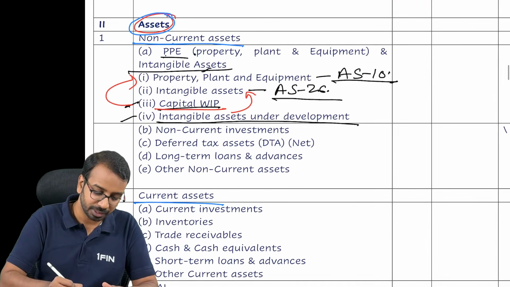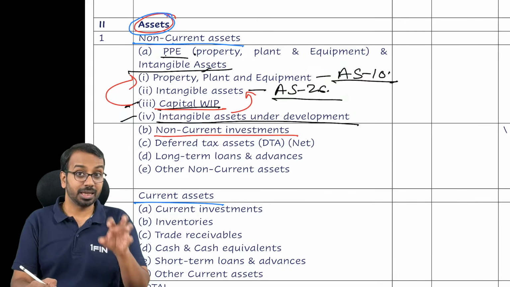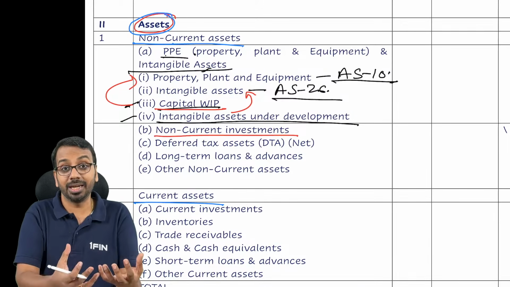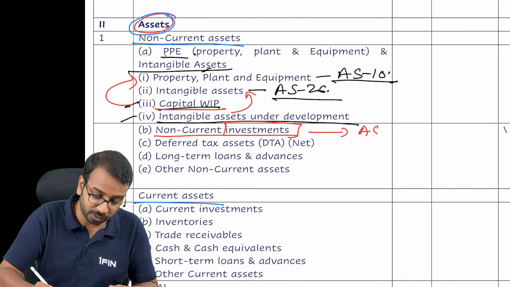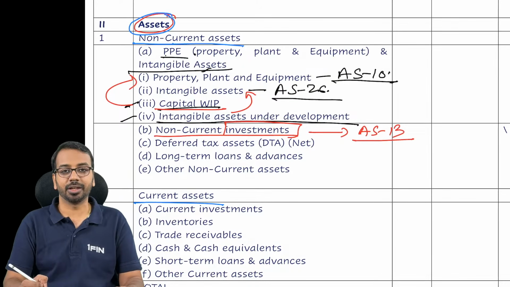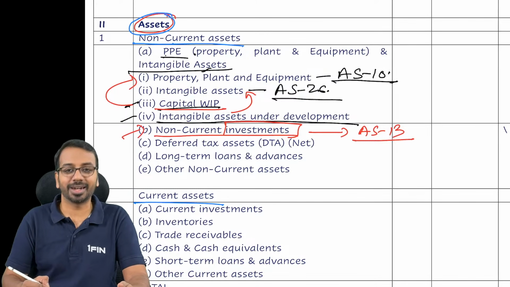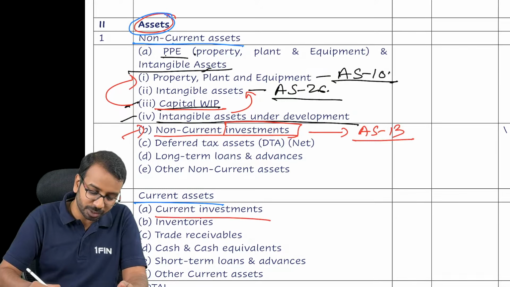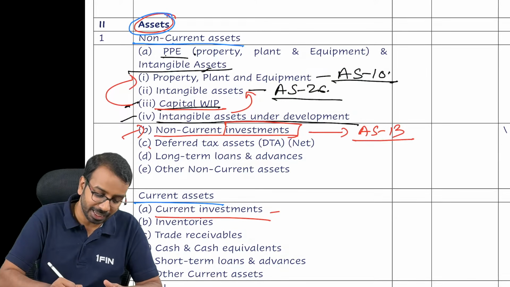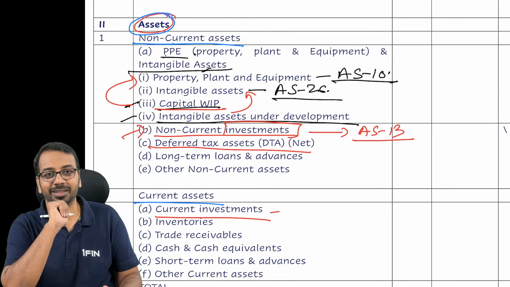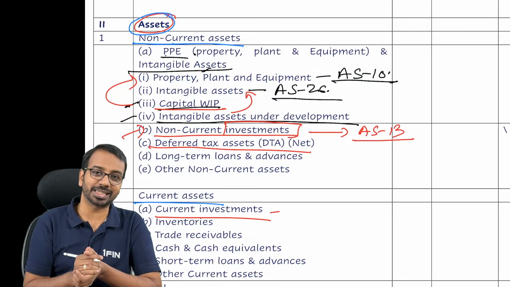Then we have non-current investment. Investment is where you invest some money to get returns. For investment, we have a standard called Accounting Standard 13. So it could be a long-term investment, we classify it as non-current investment. It could be a short-term investment, which we classify as current investment. Then deferred tax asset. We saw deferred tax liability above. Now what is the standard number for deferred tax asset?